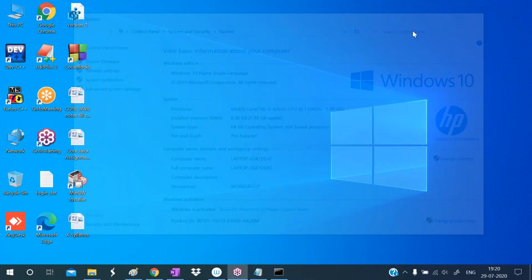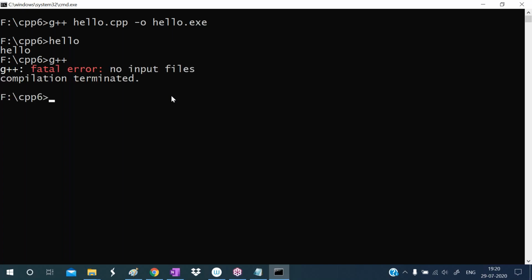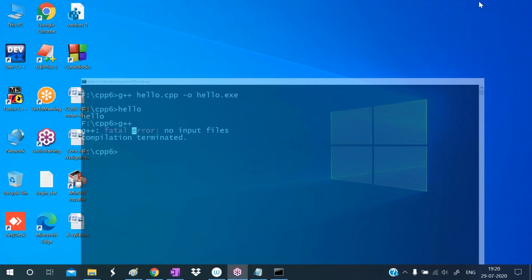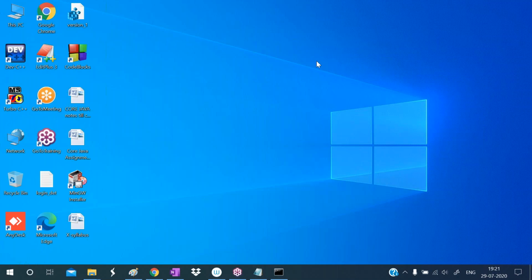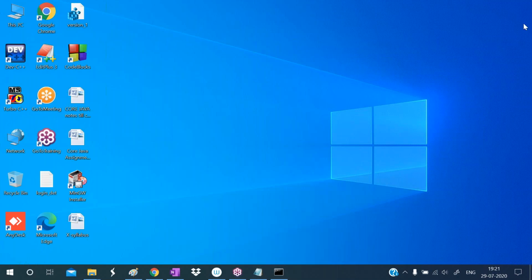If you want to check whether the path is okay or not, type G++. Sorry, here it is giving an error, but generally it gives some lines. In my system, the path is already okay. So you can try this one. Now I'm stopping the session.